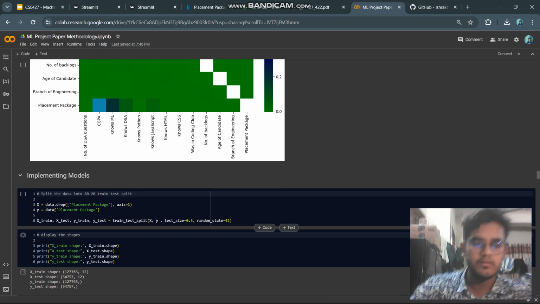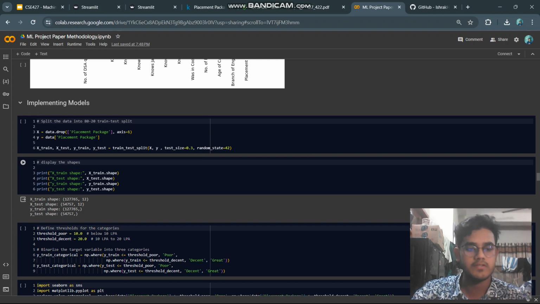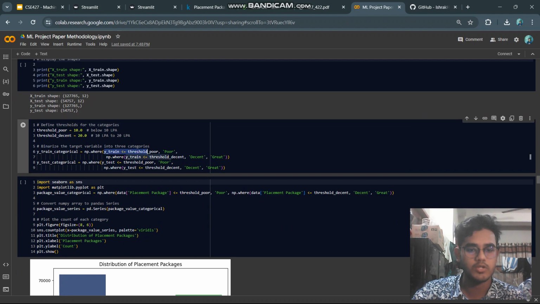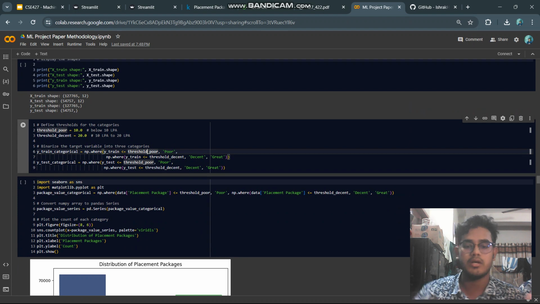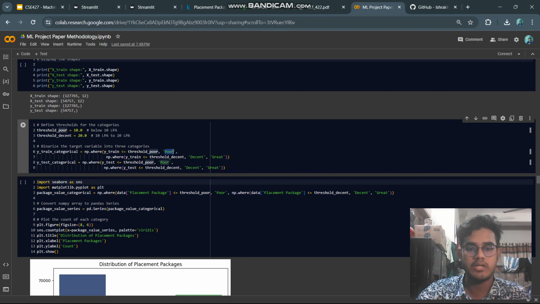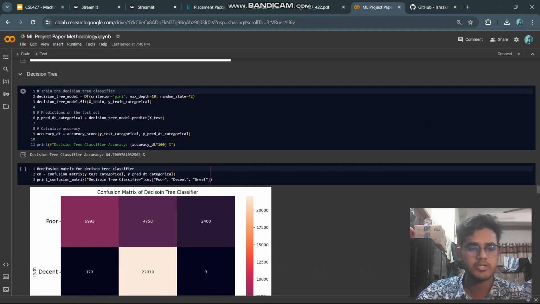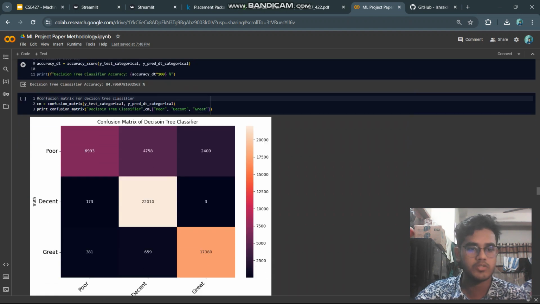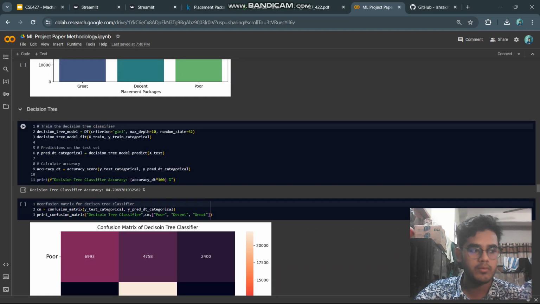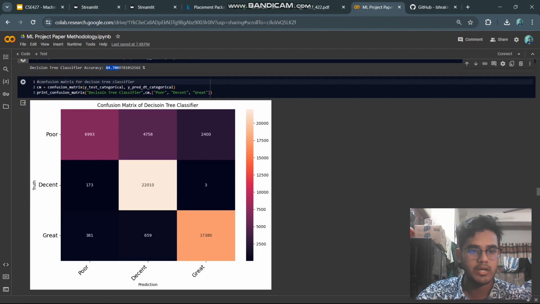For implementing the models, I split the data into a 70-30 training and testing ratio, and after that we set up thresholds. We told you earlier that the target variable was a continuous value. We converted it into a classification task with poor, decent, and great classes, and after that we looked at the distribution. Then we trained decision tree and random forest one by one, importing the models from scikit-learn. This is the 84% accuracy, and this is the confusion matrix.